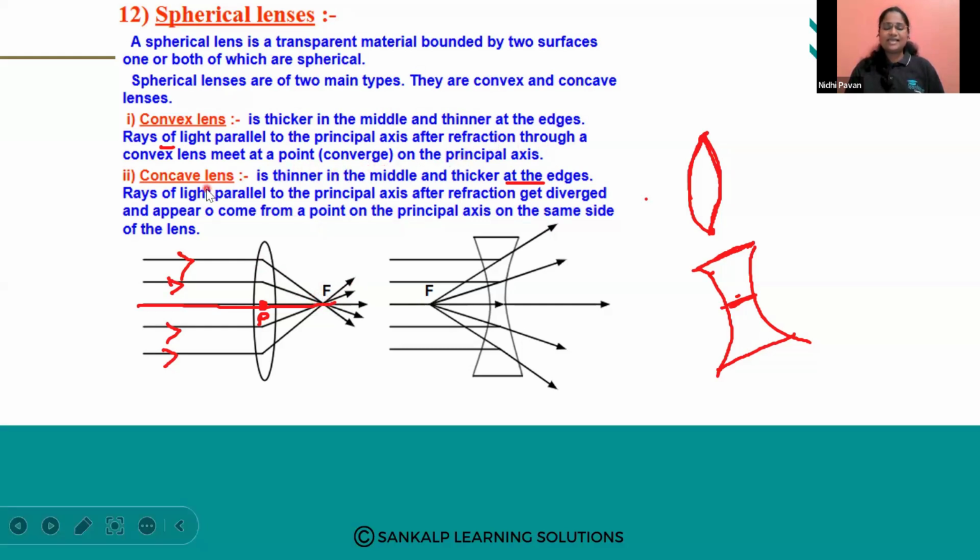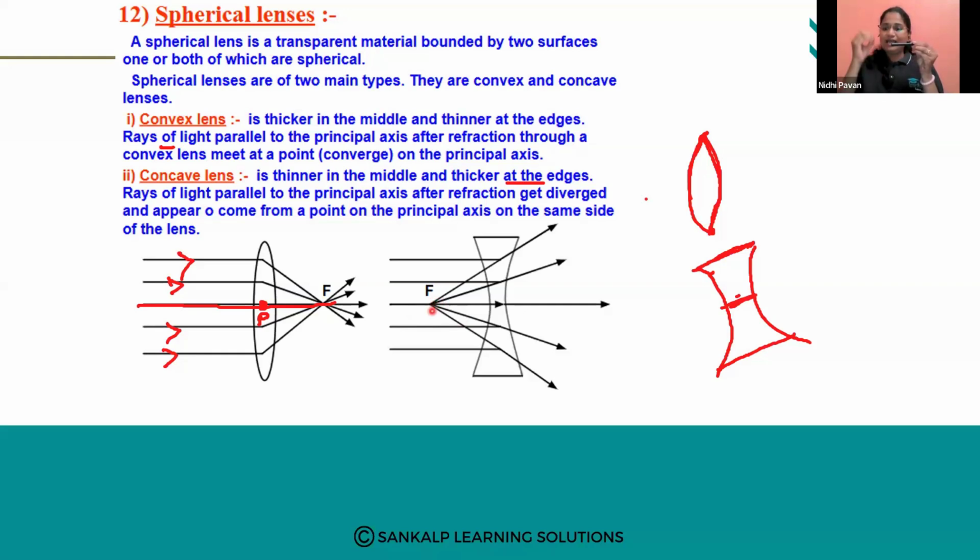In the same way, in concave lenses, when a parallel beam of light is incident parallel to the principal axis, after refraction we will get the rays like this. When these rays are dragged back imaginarily, they appear to come from a point and spread.